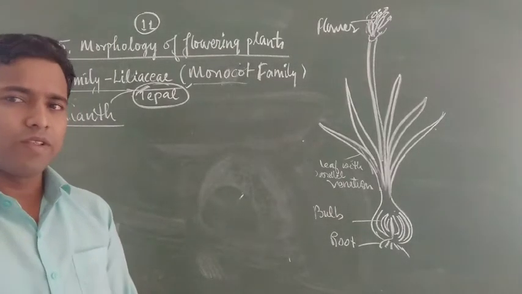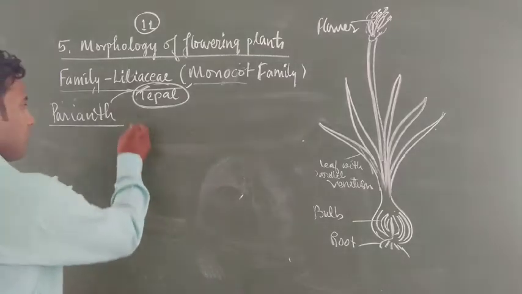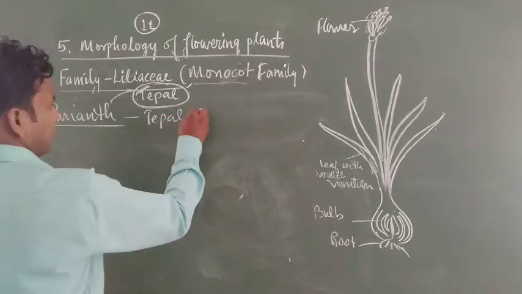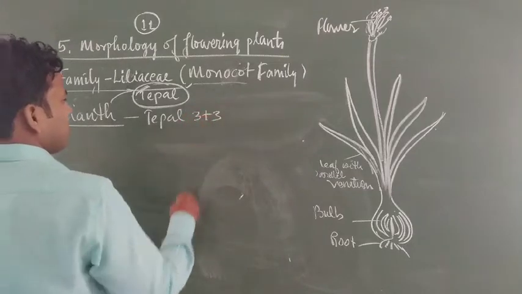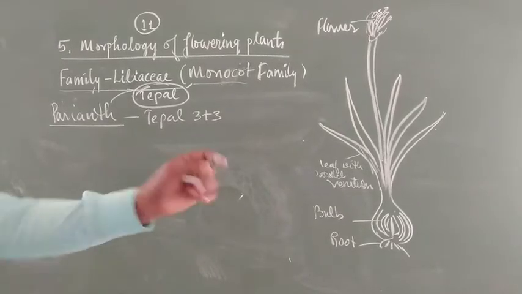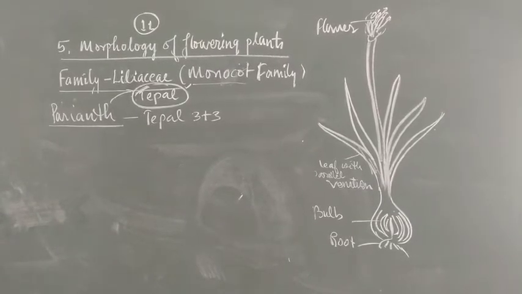Tepals are present in 3 plus 3 arrangement. These are perianth leaves, or they are called tepals.